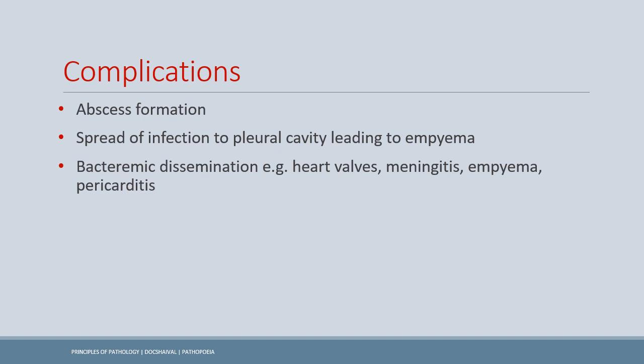Complications of the bacterial pneumonia: the abscess formation would be there, or the pneumonia can spread to the surrounding structures like the pleural cavity, and that may lead to empyema. It may also disseminate systemically to have the heart valves involvement, pericarditis, endocarditis. Meningitis is a severe complication. It may also be fatal.